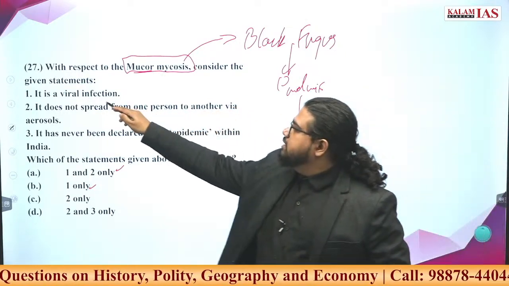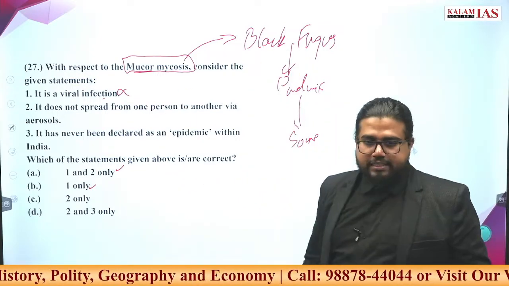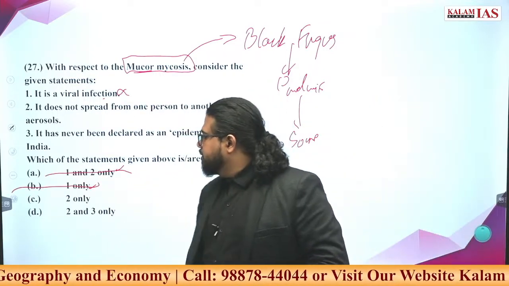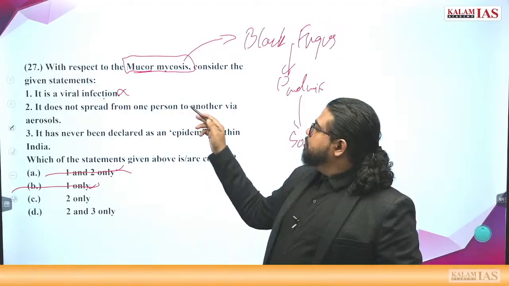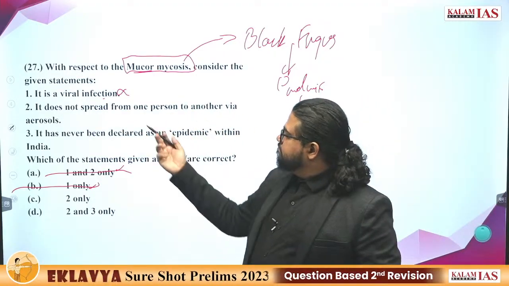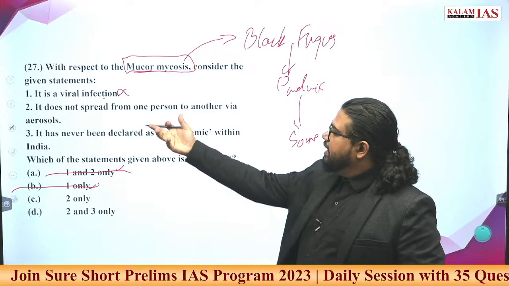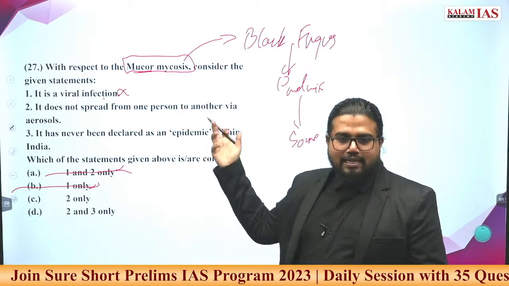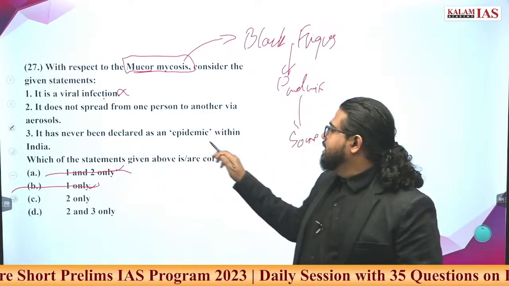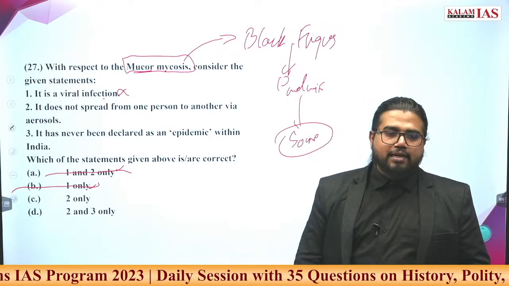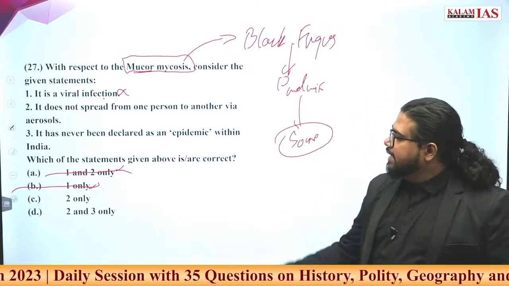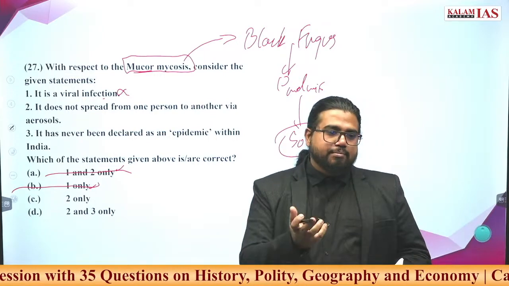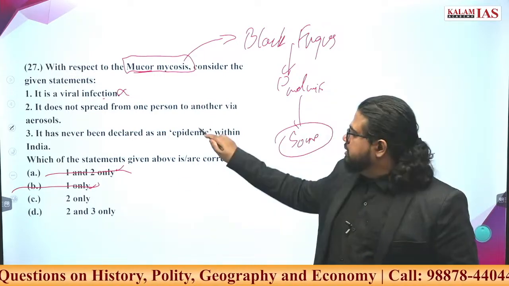Now try to answer this. It is a viral infection. No, it is a fungal infection. So two options already gone. It does not spread from one person to another via aerosols. Sometimes you don't know. Take it as you don't know. It has never been declared. If you at least recollect the news during the pandemic, some states came up with declaring black fungus also as a pandemic. So this is the wrong statement.